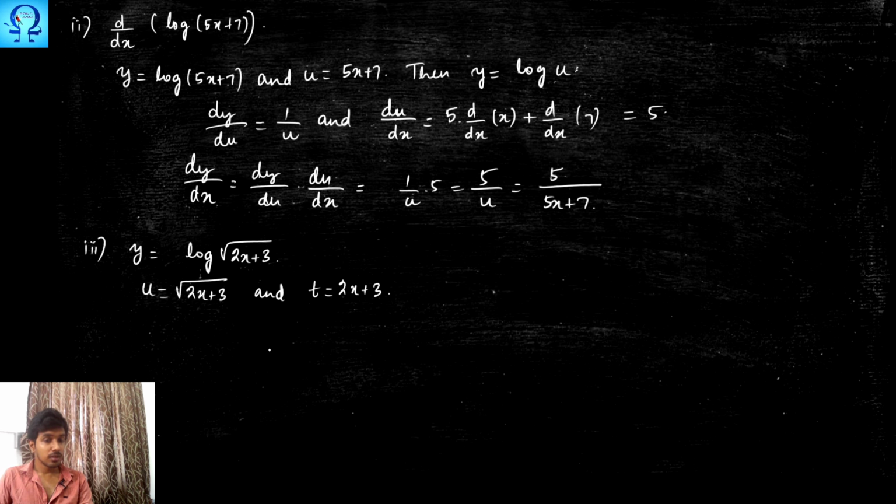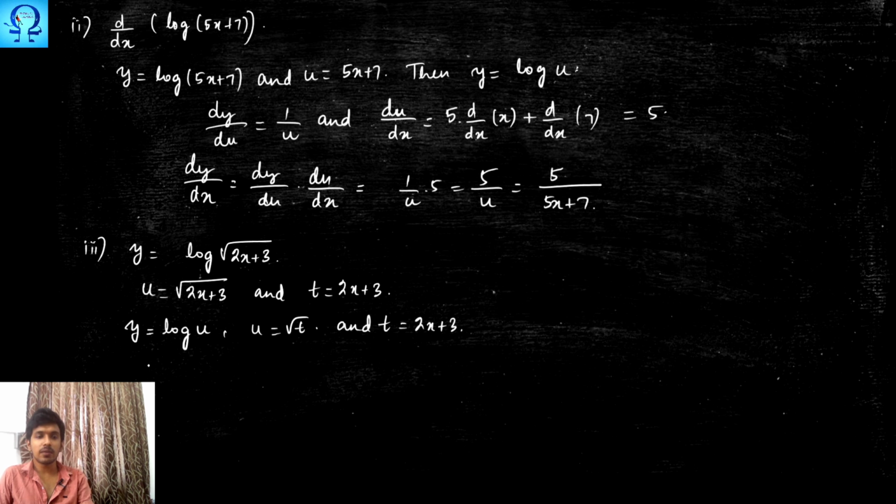In this case, what will I get? My y is log u, simply log u. And my u is under root t. I have something of this sort. And t is 2x plus 3.